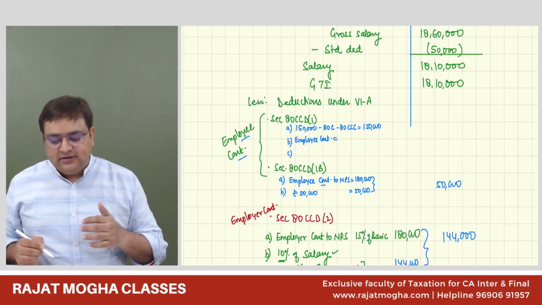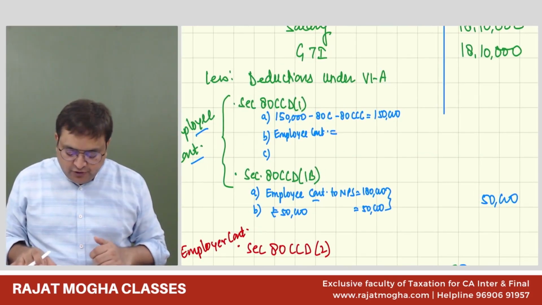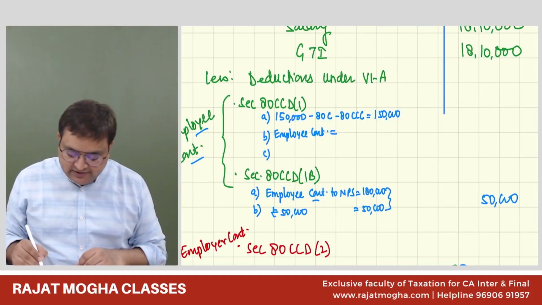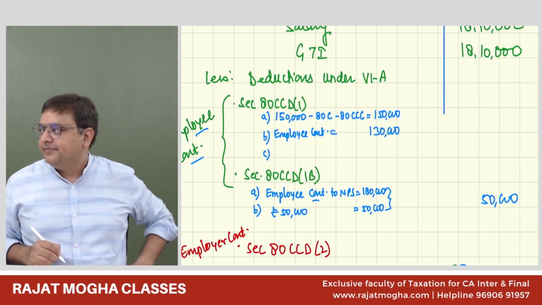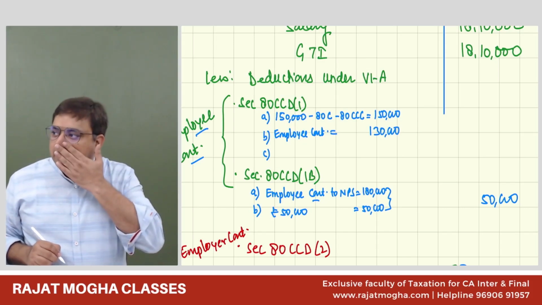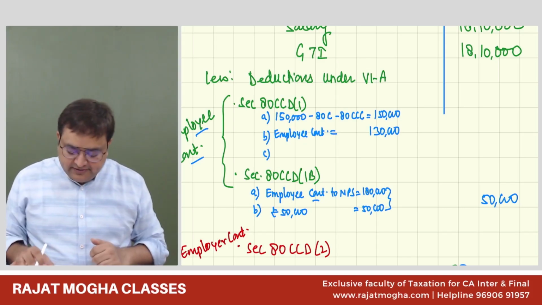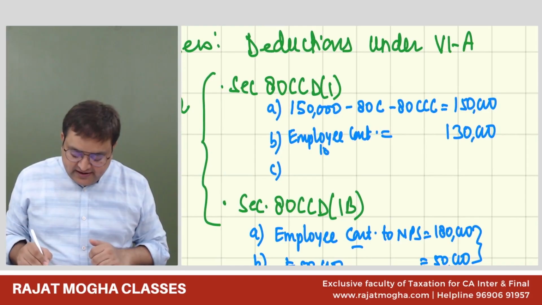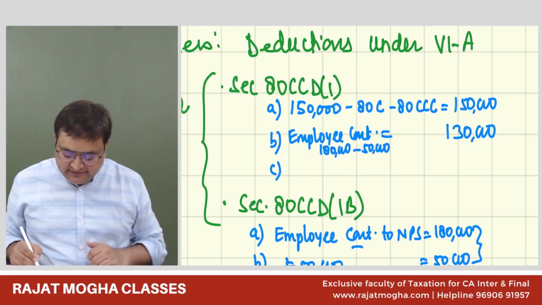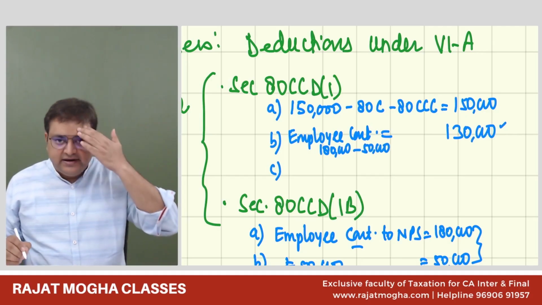So the remaining employee contribution left is 1,30,000. Are you okay with this 130? Yes, sir. How did I get it? Because employee contribution was 1,80,000, and 50,000 I have already taken in 80CCD(1B). Now I am left with 1,30,000.